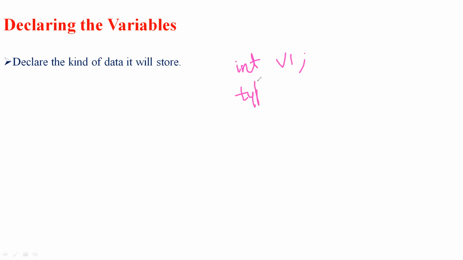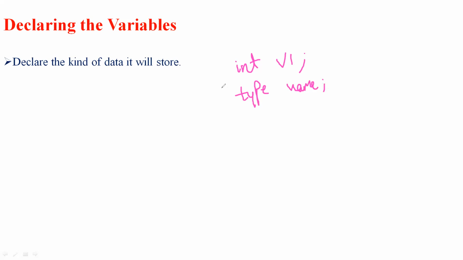So let's see how we are going to declare a particular variable. We can declare variables for the kind of data they will store. As I said, we are going to declare it. For example, int v1. I have taken an example called int v1. In order to declare anything, we need to have a particular data type, and we need to have a variable name or an identifier.